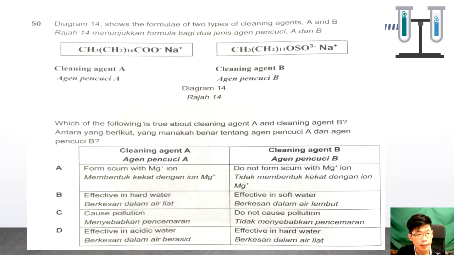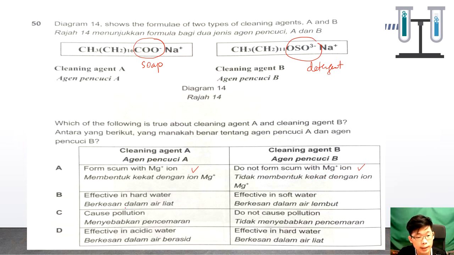Okay, last question. The diagram shows two types of cleaning agents, A and B. If we look into the functional group, this COO is the salt, and SO3, the sulfonate, is the detergent. Let's look into the comparison. A: forms scum with magnesium? Incorrect. Do not form scum with magnesium in hard water? Correct.